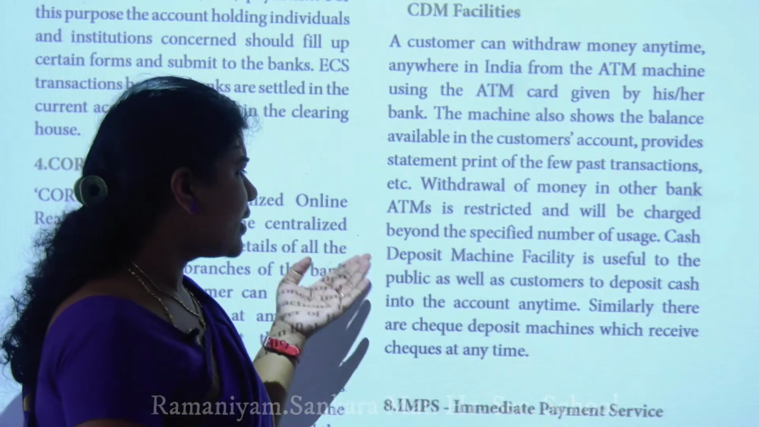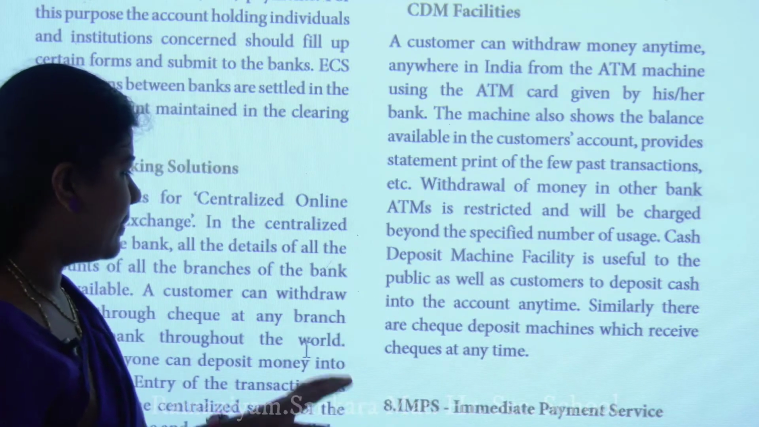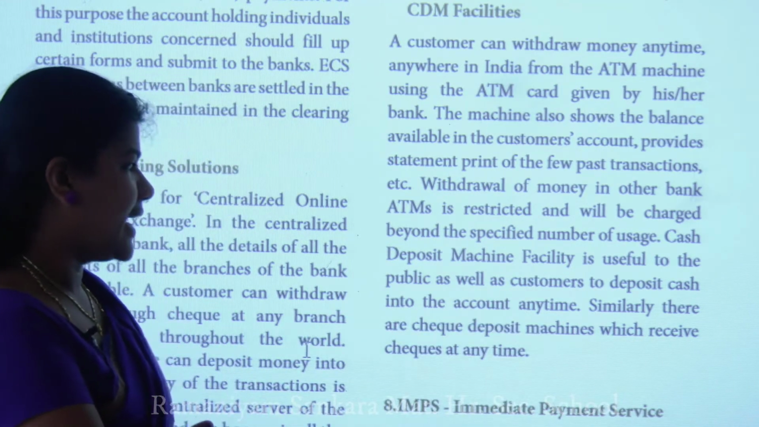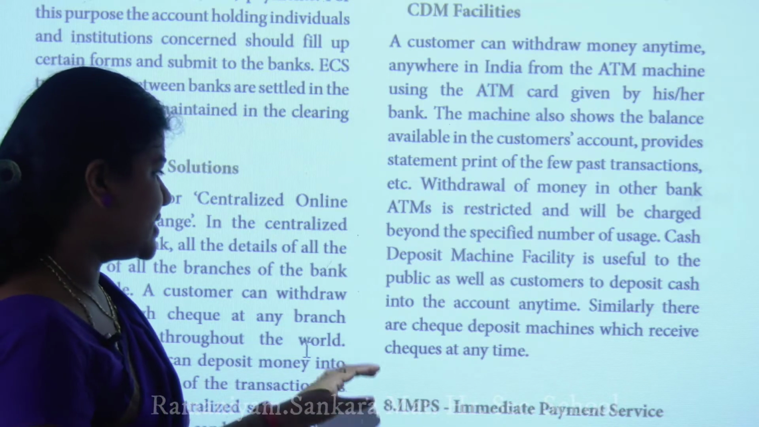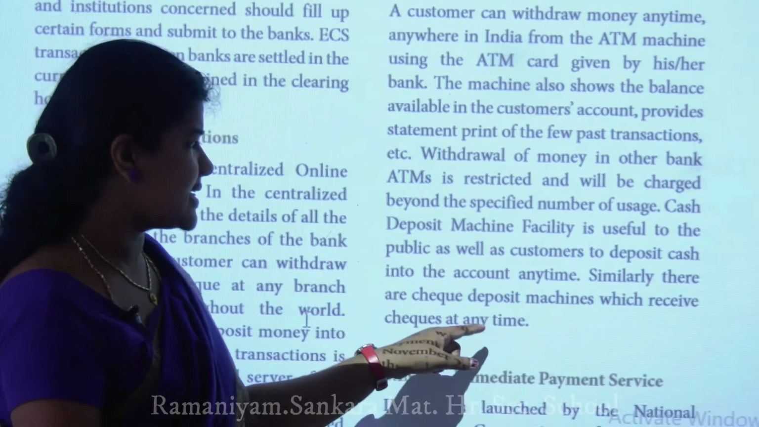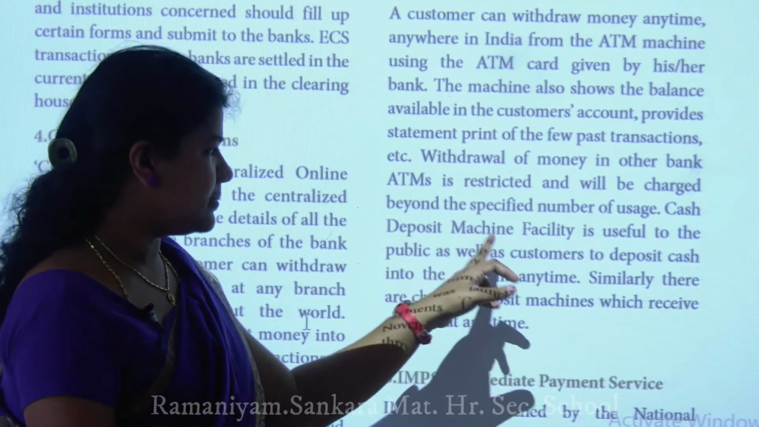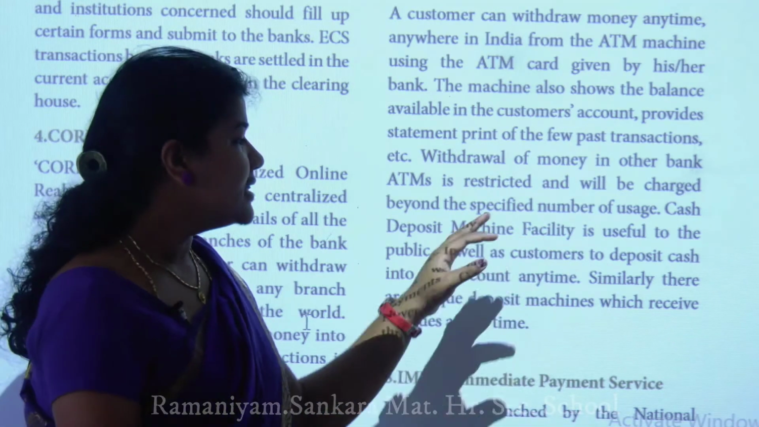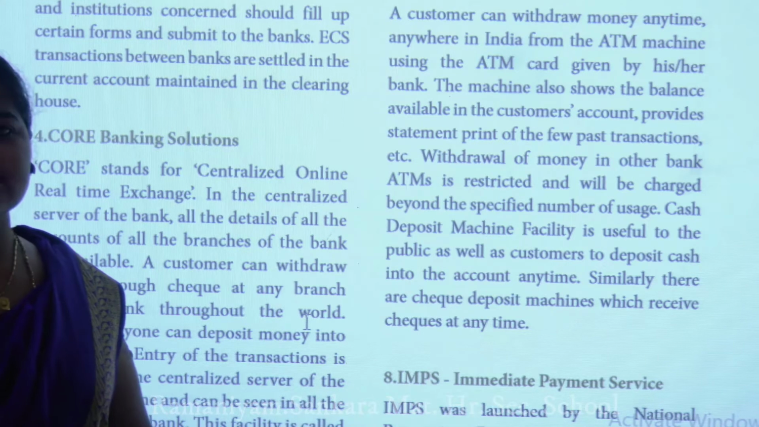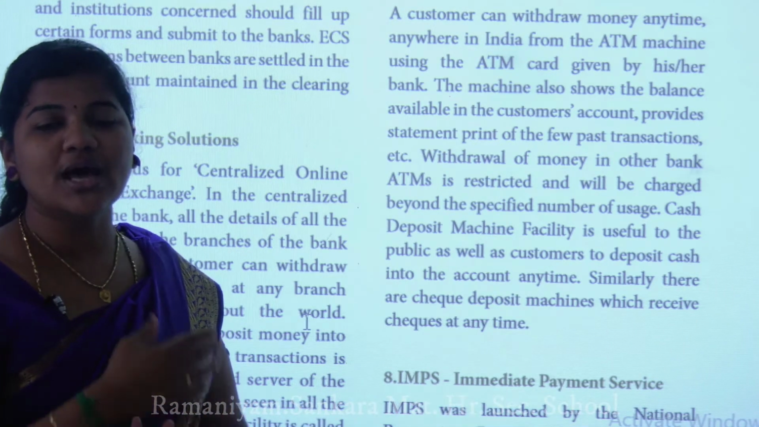Cash deposit machine facilities are useful to the public as well as the customers to deposit cash into the account anytime. Similarly, there are check deposit machines which receive checks at any time. I already told you, CDM means cash deposit machine. Underline this: this facility is useful to the public as well as the customers to deposit. The public can easily put some amount into the machine.